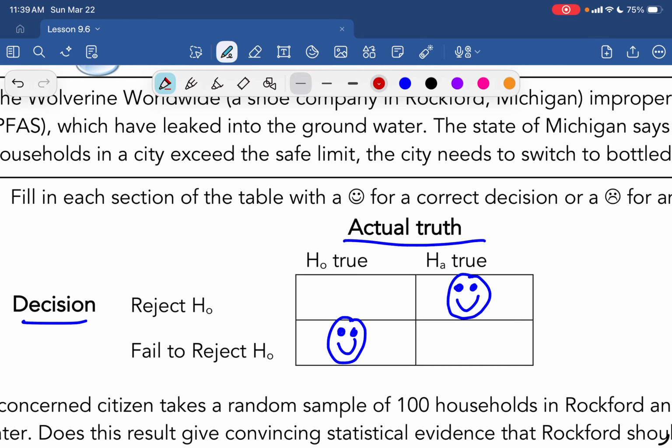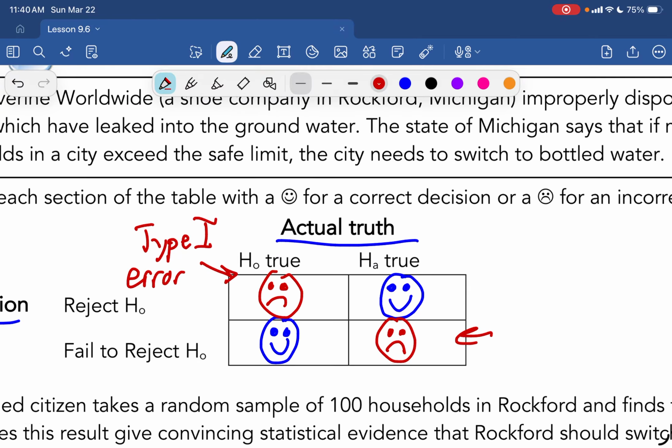Where we get into trouble: what if we reject the null, but the null is actually true? That makes us sad. This is what we call a type 1 error, and we're going to see that in action in a minute. Hopefully you can also see if the alternative is true, but we fail to reject the null, that's also not a good thing. We'll see real world examples here, but this is called a type 2 error.